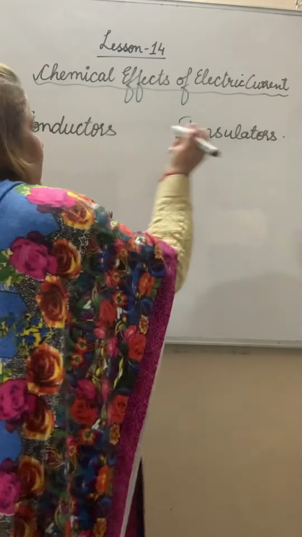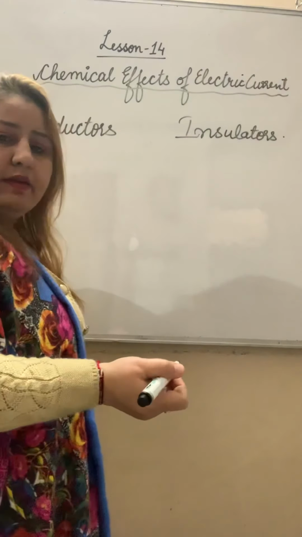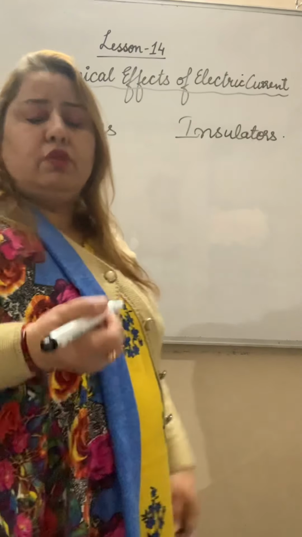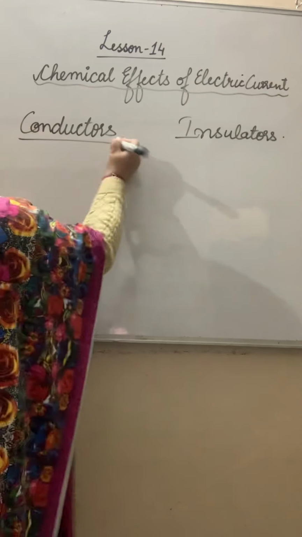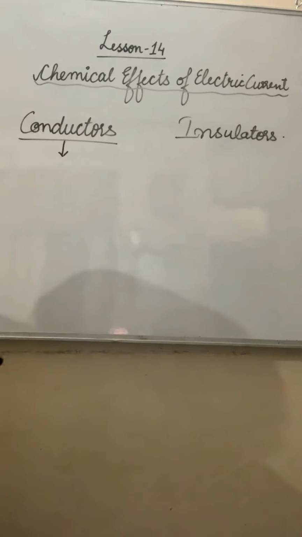Some materials can pass electric current and some materials do not pass electric current through them. Write down the definition of conductors. What do you mean by conductors?